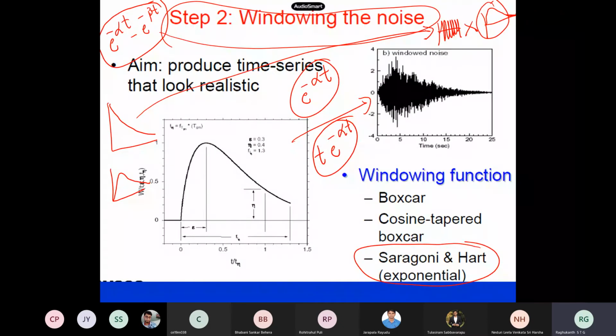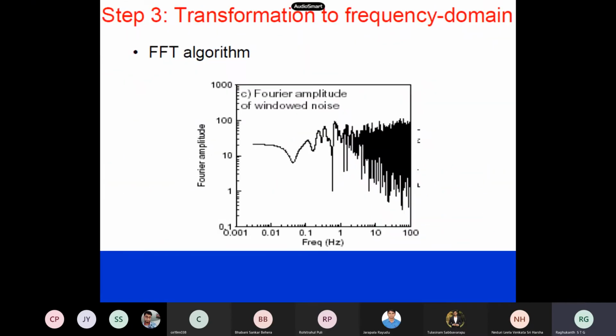This is also empirical, and Saragoni Hart has some parameters like epsilon, eta, and ft, and all of them have to be based on the magnitude. People have found out the duration and fitted some functions like this, so these things have been estimated. So this is the second step: you have to window the noise.